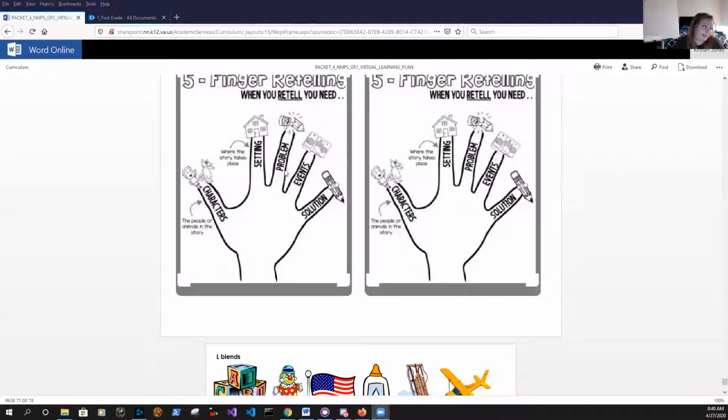The problem is the thing that doesn't go as planned in the story. The events, I just said, are the important things, and the solution is how the problem gets solved. So that is how you're going to retell the story. You are going to read the fiction story with an adult, and then out loud, you're going to retell the story.